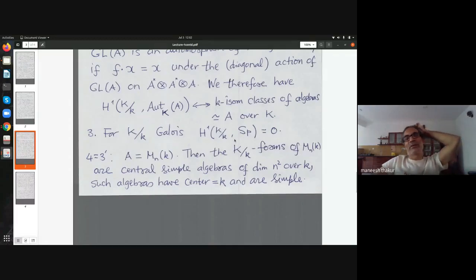If I take my tensor to be a skew symmetric tensor, that corresponds to alternating forms. So the automorphism group is the symplectic group corresponding to that dimension. And we know there is only one non-degenerate symplectic form in a given dimension. So this cohomology set therefore is 0. So this is how sometimes you can compute these sets, and that helps us.